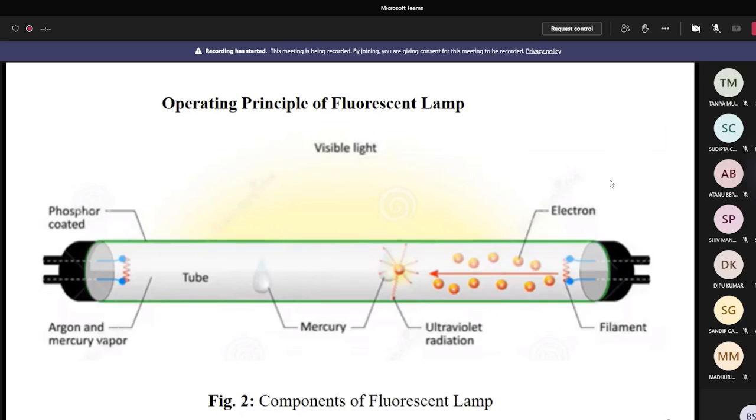Sir, what is the ambient temperature? Ambient, just the surrounding temperature. Okay, sir.